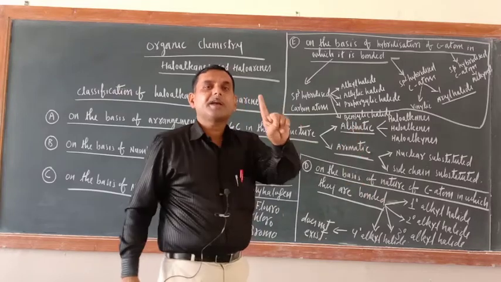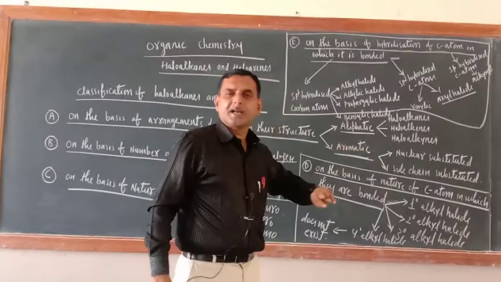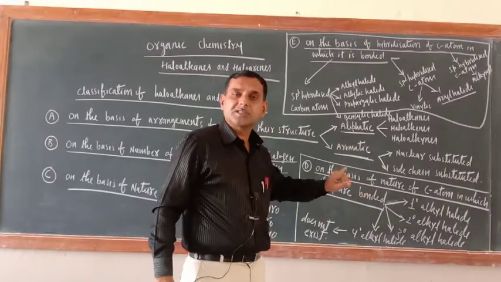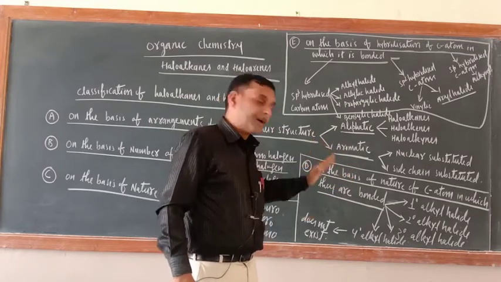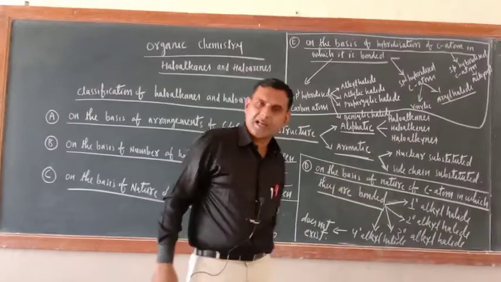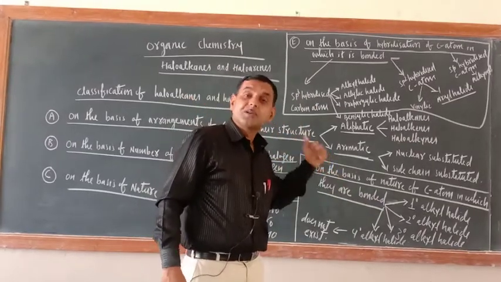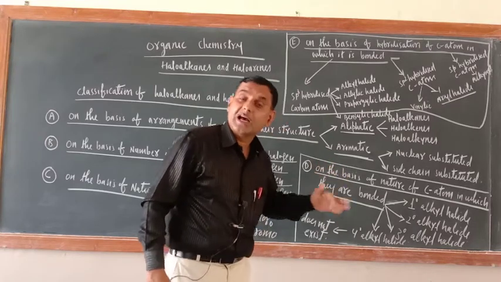If it is bonded with a 2 degree carbon atom, this is a 2 degree alkyl halide or secondary alkyl halide. If it is bonded with a 3 degree carbon atom, this will be known as a 3 degree alkyl halide or tertiary alkyl halide.